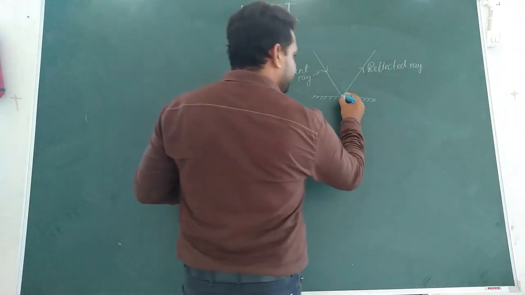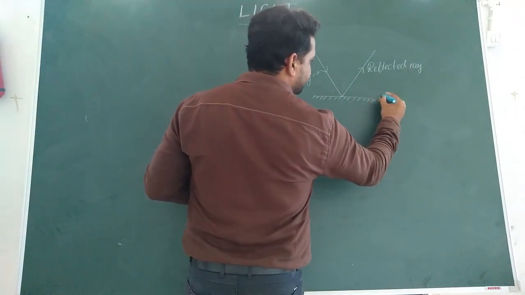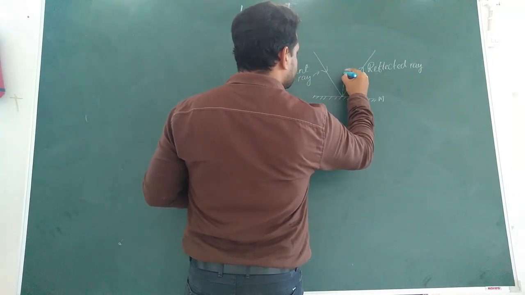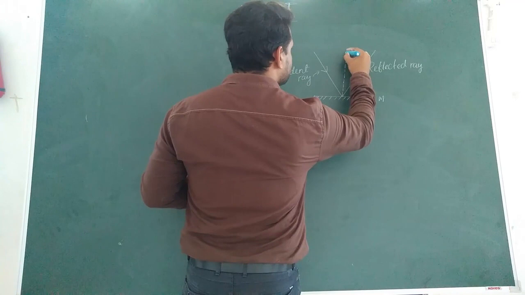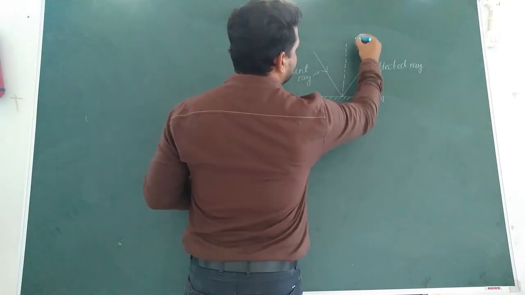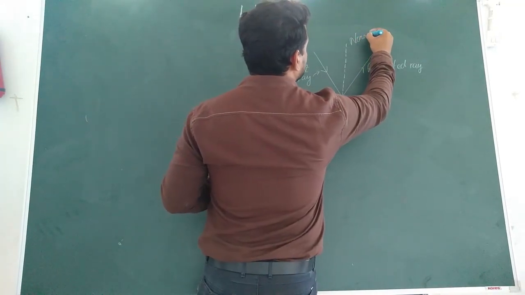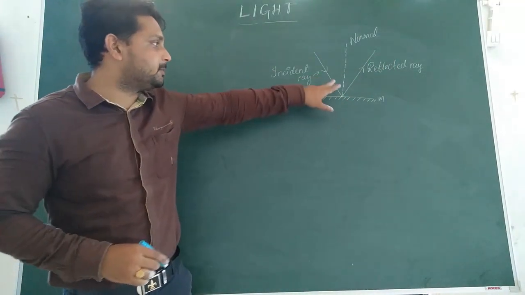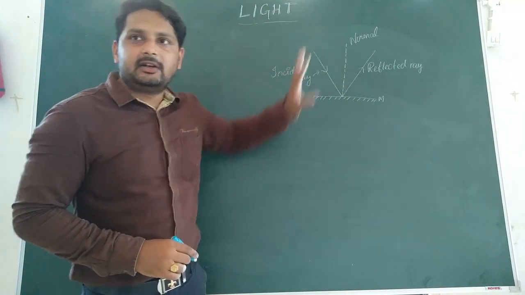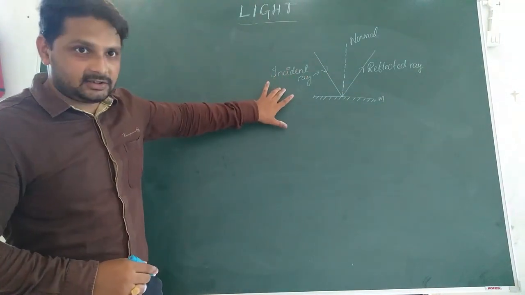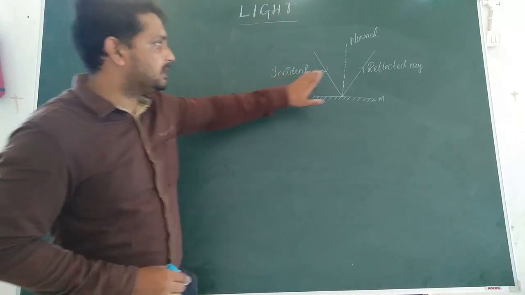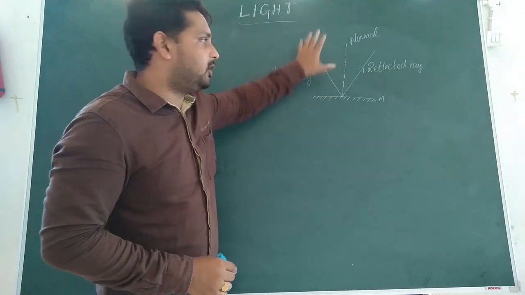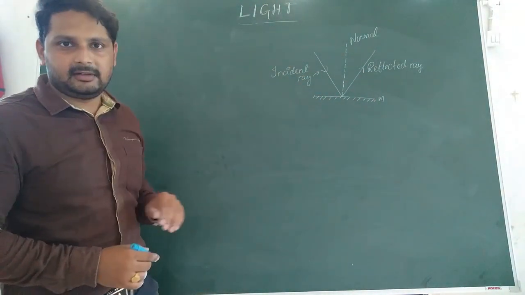At this point, if you draw a perpendicular to the mirror, this one is called the normal. The imaginary line which is perpendicular to the mirror is called the normal. So basically, what the first law says is that the incident ray, the reflected ray, and the normal at the point of incidence all lie in the same plane. This is the first law.